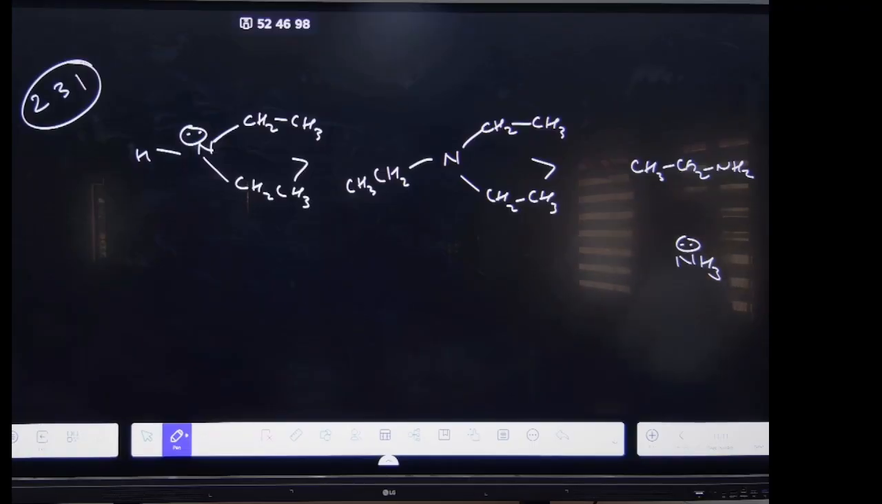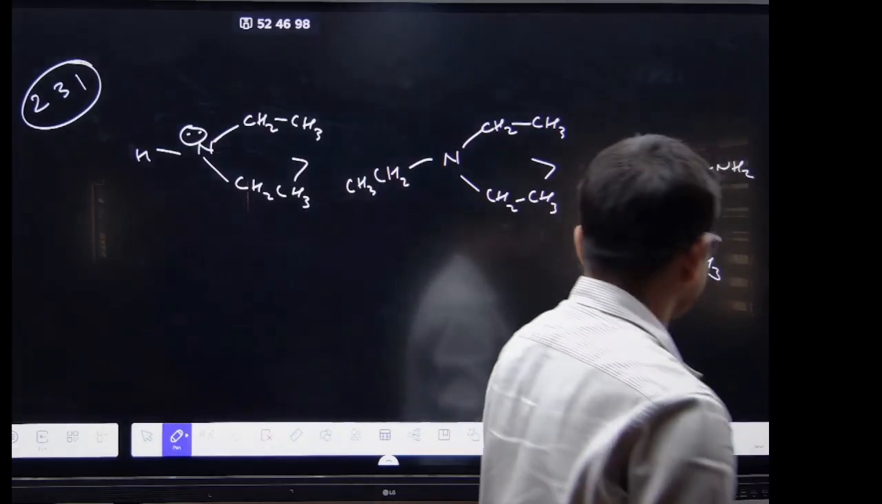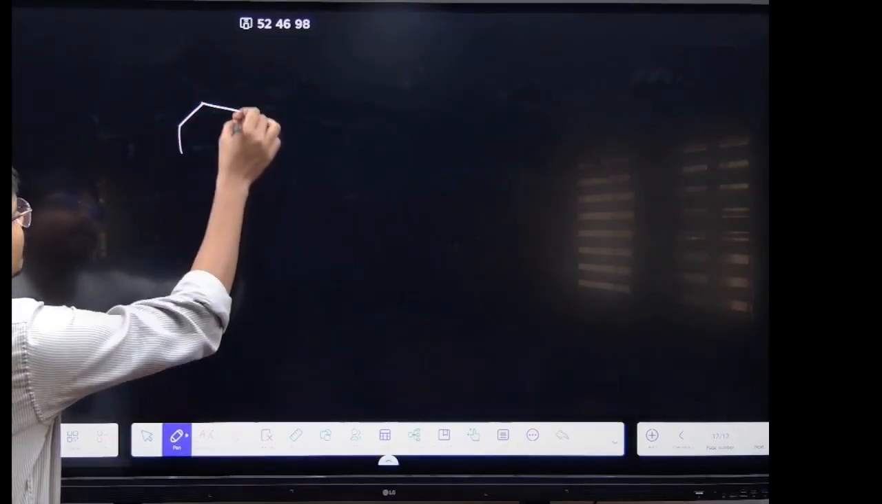For methyl, the order is 2 degree, 1 degree, and then 3 degree. If it is ethyl, the order is 2 degree, 3 degree, and then 1 degree. So this is the trend. Now suppose I am asking you to compare the basic strength order.